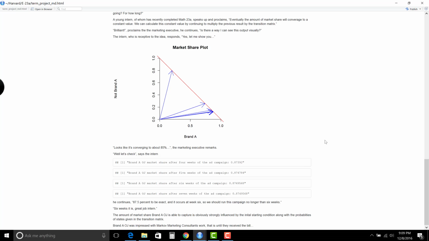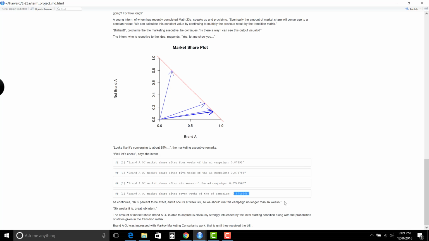And the intern says, "Well, let's check." And he runs the numbers, and you can see here that after week 4, you're at about 87%, and you're staying around 87%. And it seems like you've hit a maximum amount of market share right here. And that's week 6, and here's week 7. And so the intern proclaims that it's 87.5% to be exact, and occurs at week 6, so we should run this campaign no longer than 6 weeks. "6 weeks it is. Great job, intern."